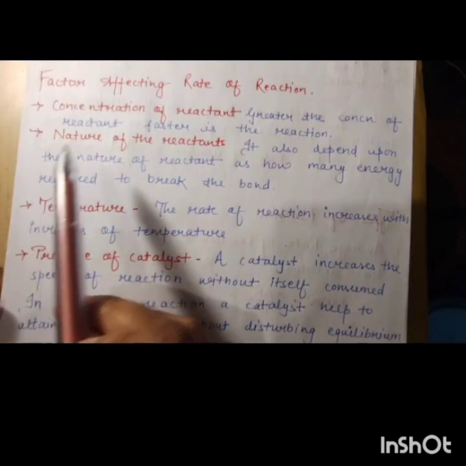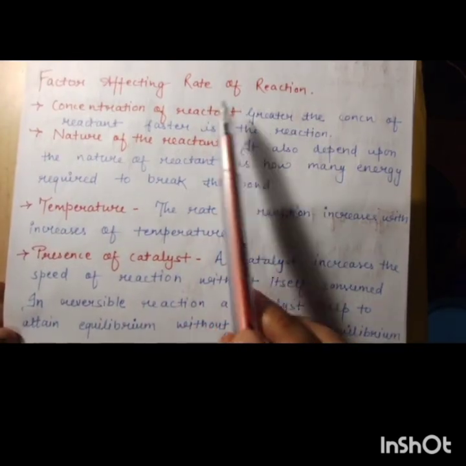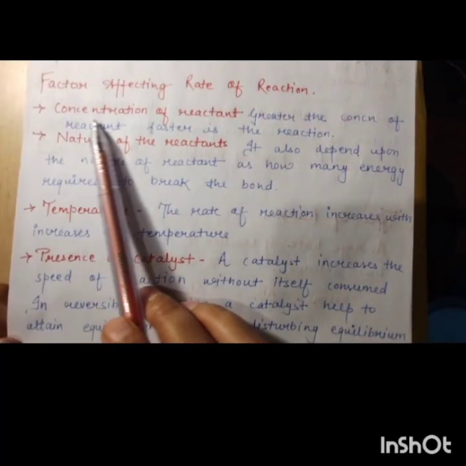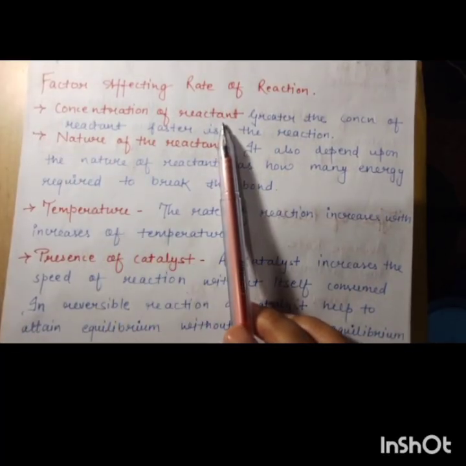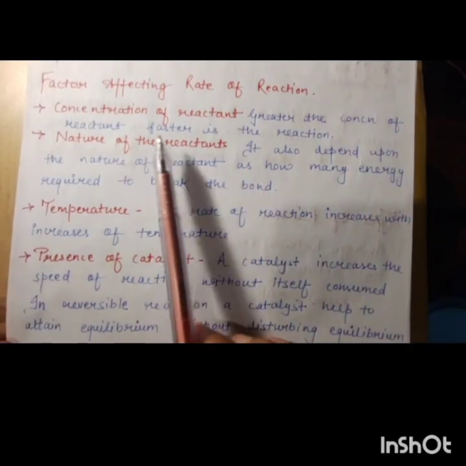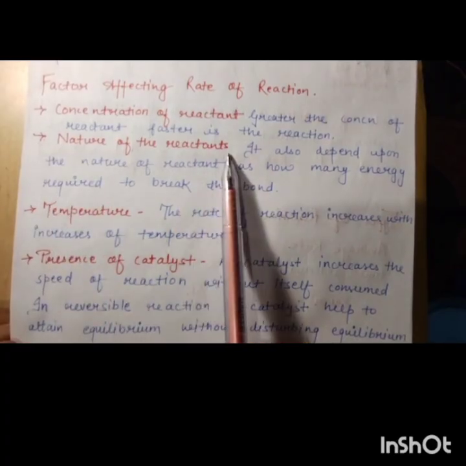Now next are the factors affecting the rate of reaction. So what are the factors affecting the rate of reaction? First one is the concentration of reactant. The greater the concentration of reactant, the faster is the reaction. Second is the nature of the reactant.